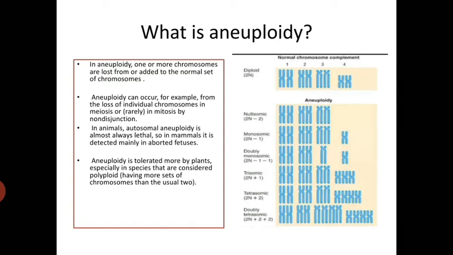In animals, autosomal aneuploidy is almost always lethal. So, in mammals, it is detected mainly in aborted fetuses. Aneuploidy is tolerated more by plants, especially in species that are considered polyploid, that have more sets of chromosomes than the usual two. So, aneuploidy is divided into various groups.